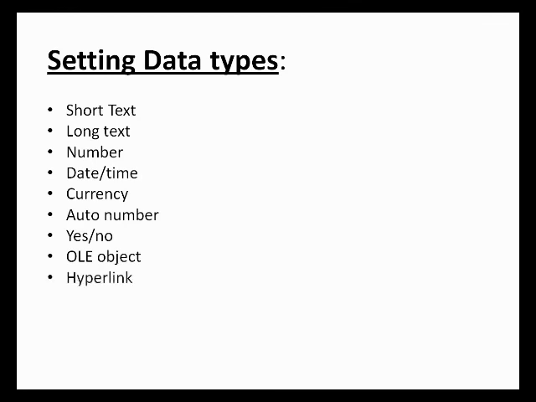Hyperlink. This is a clickable path to a folder on your hard disk, a network location, or a website. Next heading is attachment. This is used to attach a file to a record, in the same way you attach a file to an email message. And the next heading is calculated. It is used to store the result of a calculation based on other fields in the same table.